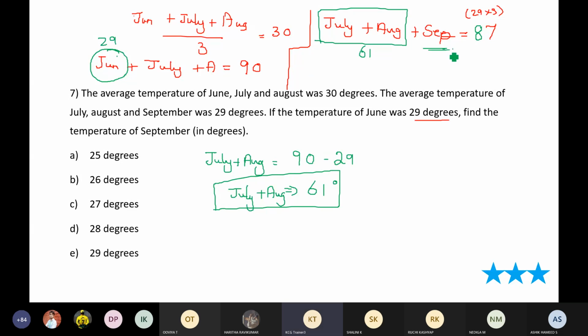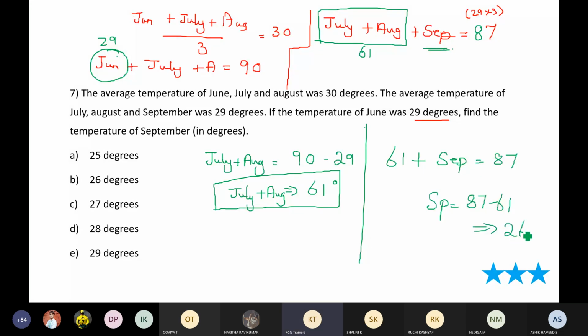And September is actually what I'm supposed to find out. So 61 plus September is equal to 87. So September is equal to 87 minus 61. So my answer is 26 degrees. Clear, everyone?